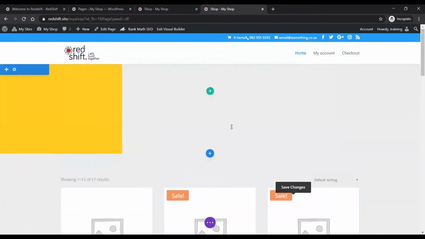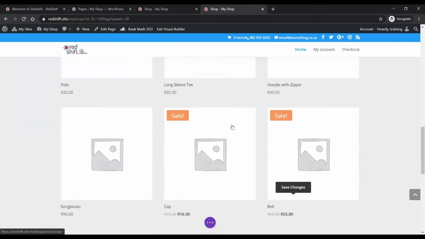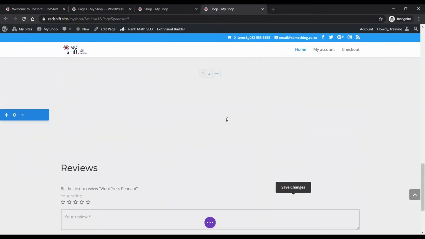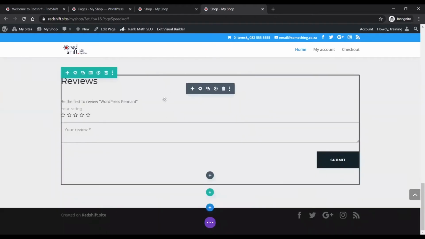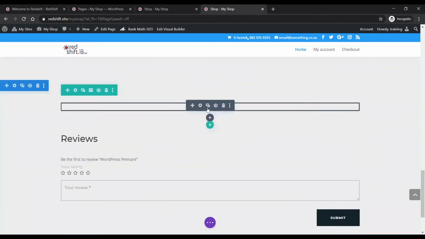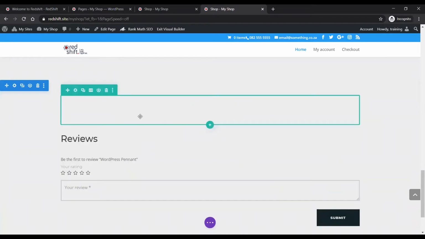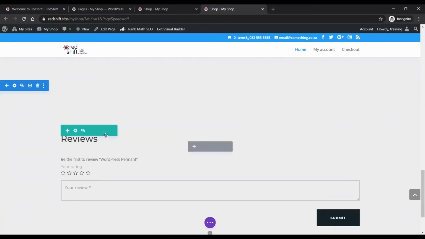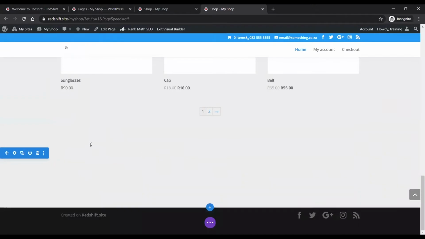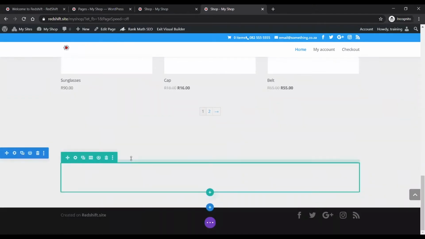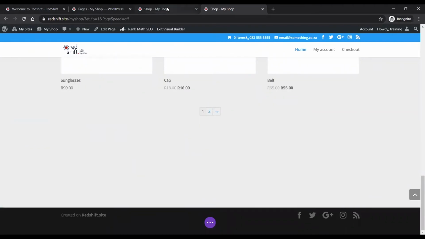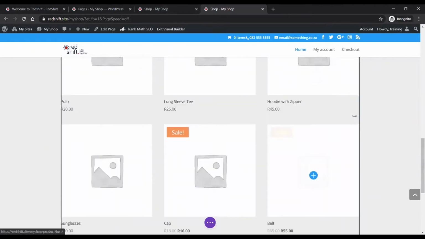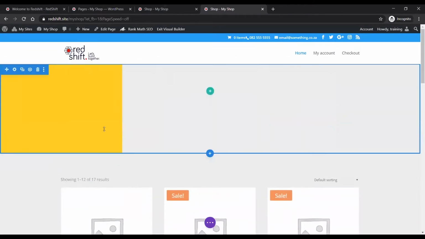Right. So as you can see, what I'm doing on this page, I'm getting rid of all that product specific stuff and making this more of a generic kind of shop page. I don't want this review section either. What I do want is a contact form, because that's what I am missing. So there I've changed it and I've got something similar to what I had on the